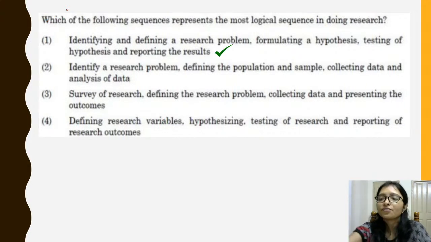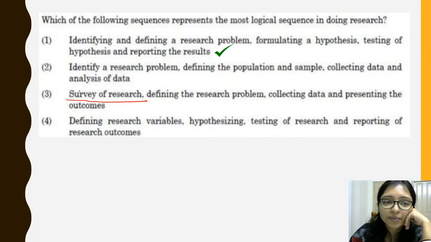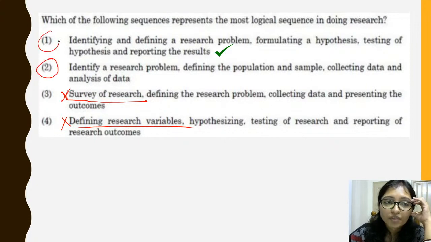Why are you confused? See, options 1 and 2, everyone is confused between 1 and 2, because survey of research will definitely not be first, and define the research variable is not the first. So we will easily eliminate those two. Now the confusion is between 1 and 2. Now you have to identify why option 2 will not be correct.